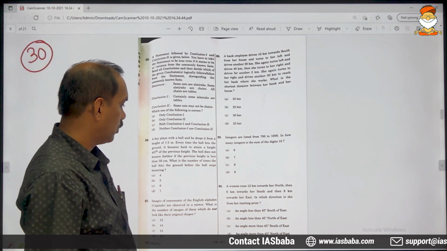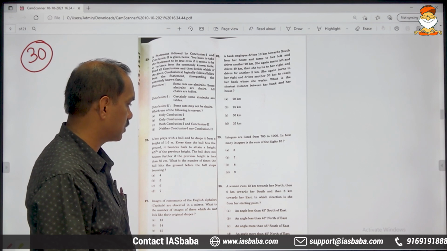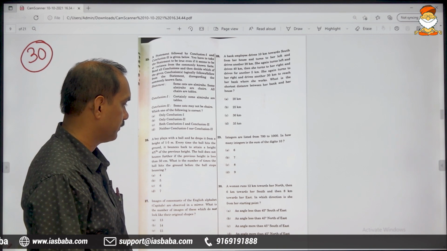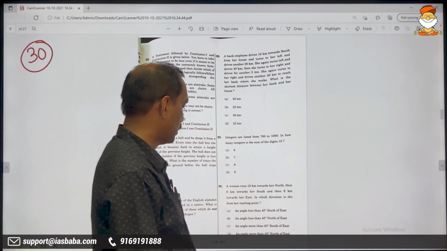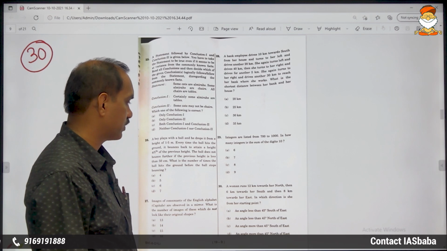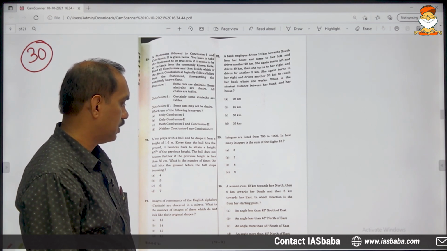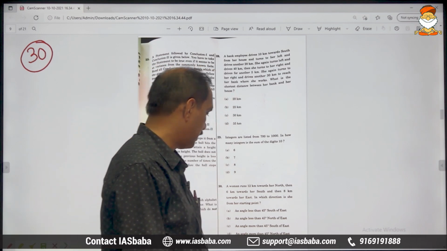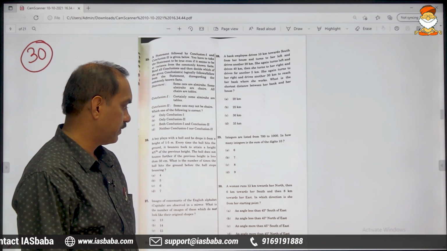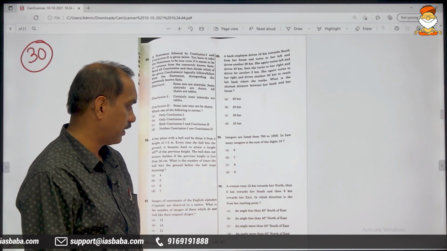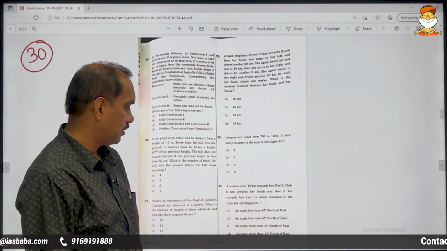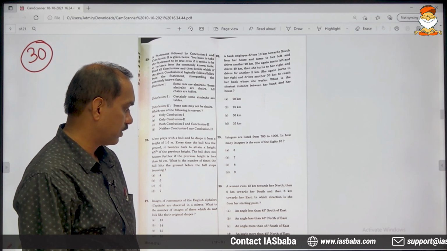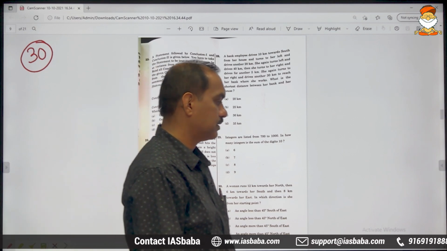30th problem. A woman runs 12 kilometers towards north, then 6 kilometers towards her south, and then 8 kilometers towards her east. In which direction is she from her starting point? An angle less than 45 south of east, an angle less than 45 degree north of east, an angle more than 45 degree south of east, an angle more than 45 degree north of east. These are the options.